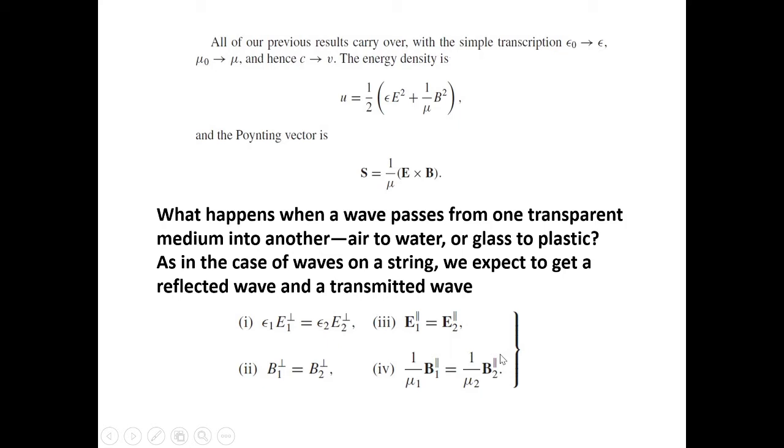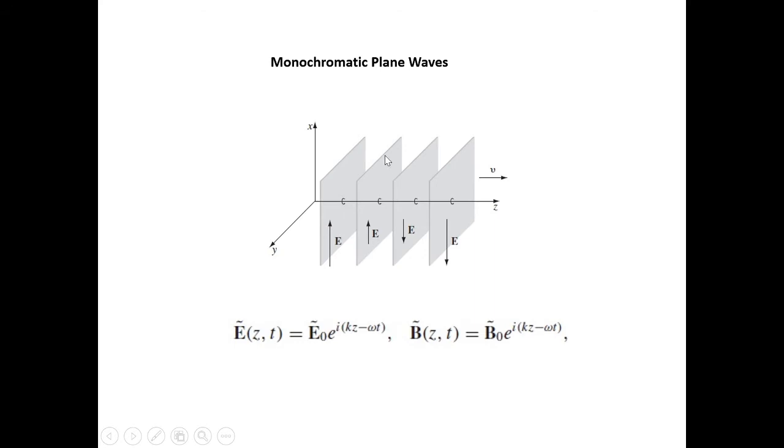In the previous classes, in electrodynamics, we discussed how we get the perpendicular and parallel components. These are the monochromatic plane waves. From this figure we can see the x component, y component and z component. It is propagating in this direction.